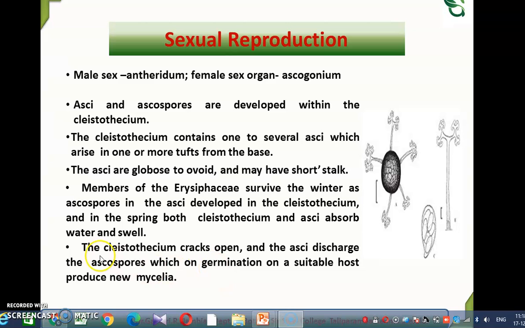And at maturity, the Cleistothecium cracks open, and the asci are discharged, and the ascospores, on germination on a suitable host, produce new mycelia and develop into new fungi.